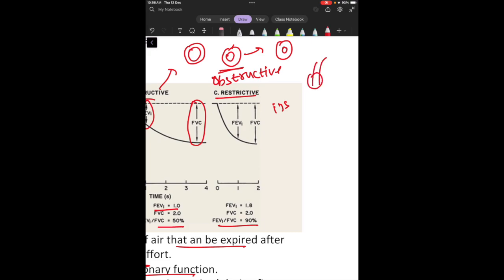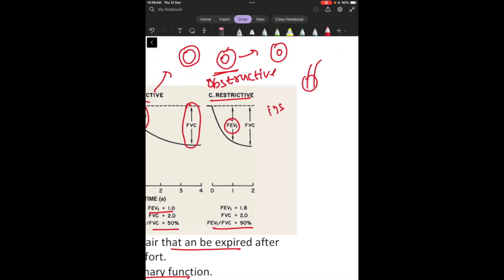Some amount of air can still pass out. That is why the forced expiratory volume in the first second is normal, and there is no collapsing of the airways. It's just that since they have become rigid, if this is a normal airway and this is fibrotic, then neither can it expand and become this large, nor can it expire and become this small. This is what is happening in restrictive lung disease.